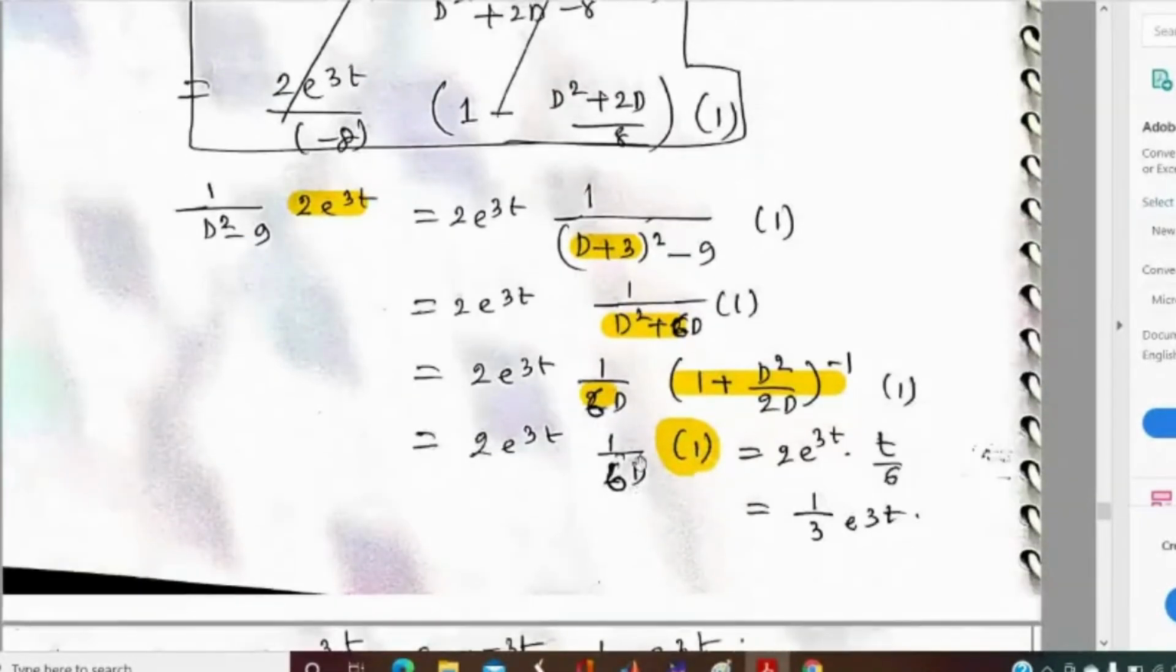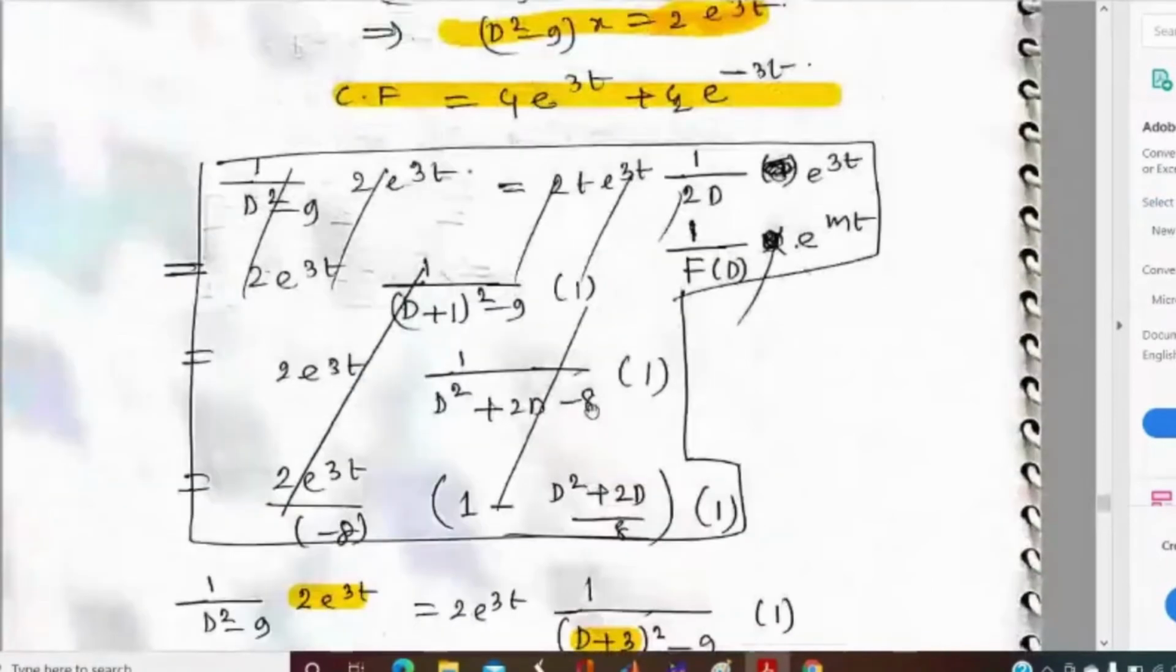After simplification, we have to operate 1 by D over 1, and 1 by D means we have to integrate. If we integrate 1 with respect to t, that will give us t, and it will become 2e^(3t) into the integration, which gives t, with the constant 6. So 2 and 6 will give us 1/3 t e^(3t). So what will be the value of x?